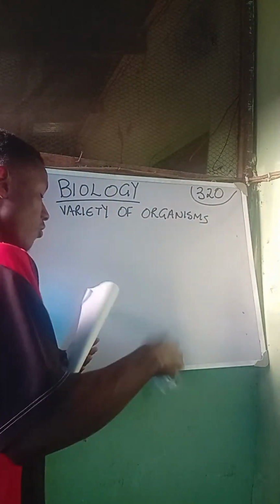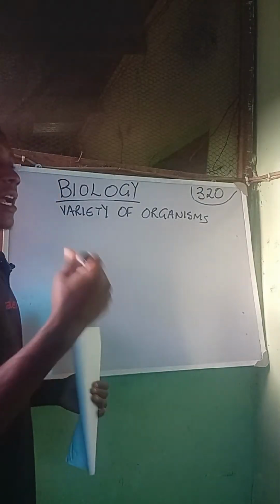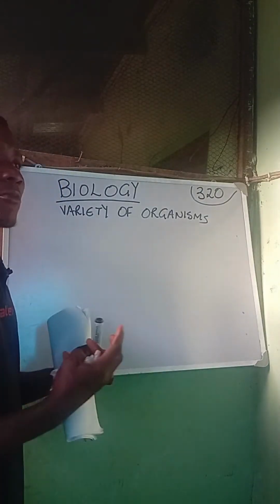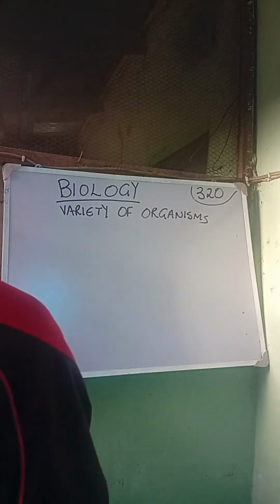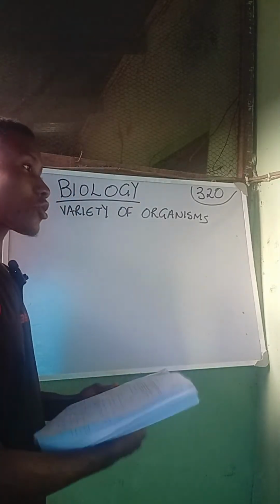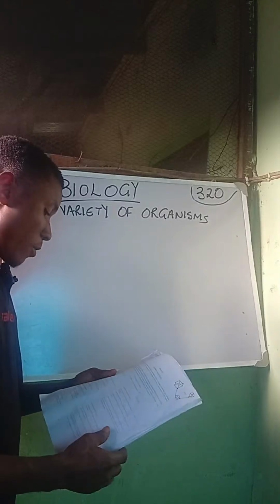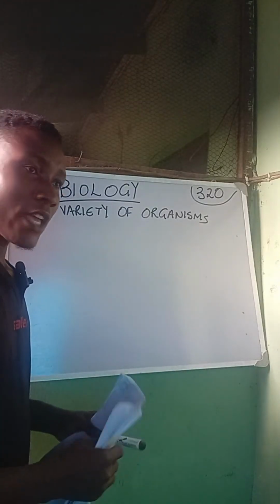The concept of organization applies to living organisms, and particularly when you are preparing for an exam like JAMB, it is very important you take note of what I'm going to be saying. Take note of this, because these will be the basic questions you'll be seeing. So basically, we have four levels of organization in living organisms.